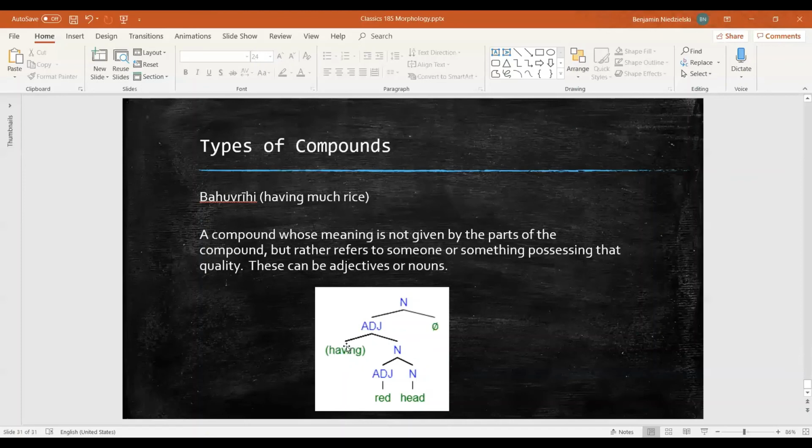So redhead, in its basic form, means having a red head and is an adjective. We can then use another empty morpheme, like we have before, to turn the adjective into a noun. This lets us make plurals of nouns like redheads.